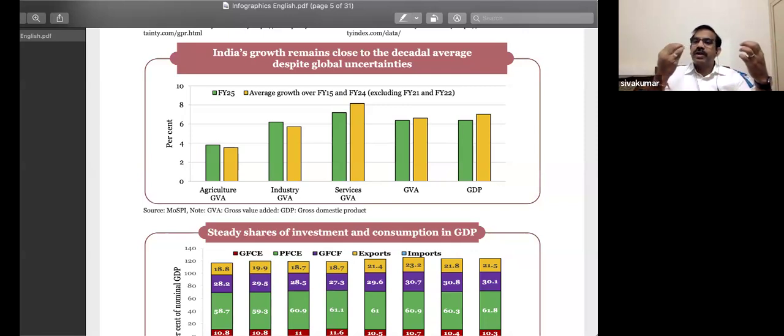Market price is equal to factor cost plus any tax component on it minus subsidy. So factor cost matlab kya hai? The cost incurred by the producer on the factors of production. I mean, the money spent in the form of rent, wage, interest, and his profit component for every unit of output. So what cost to producer is the factor cost, including his compensation, that is profit.